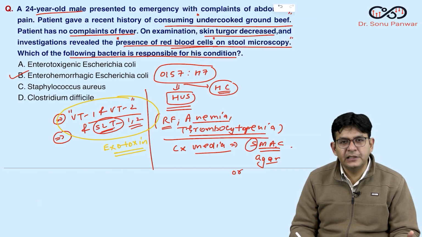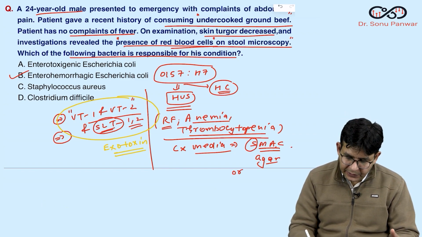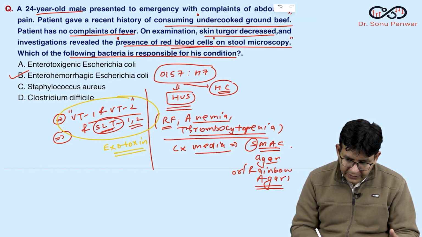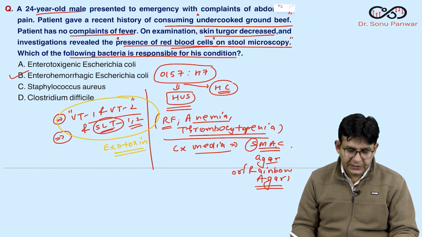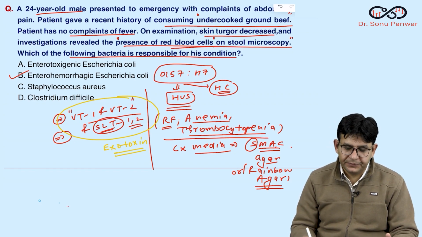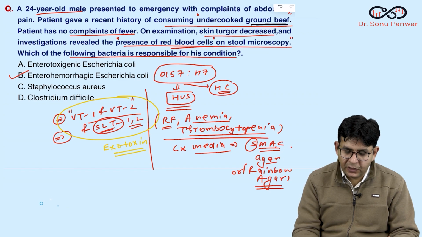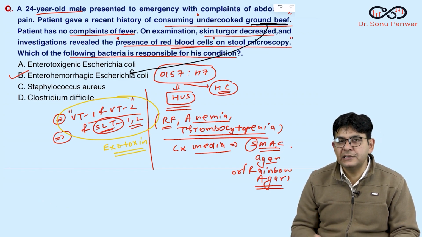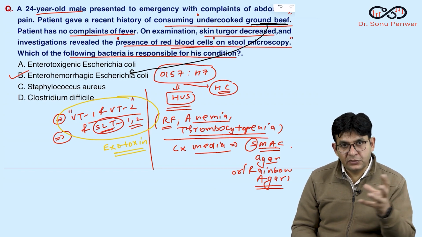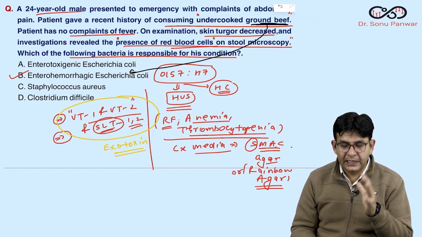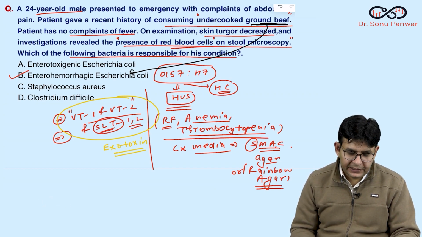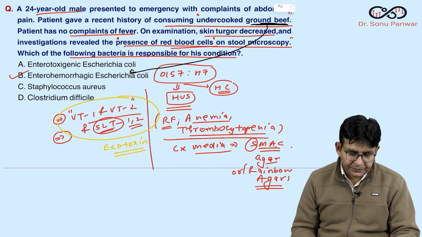Other than SMAC, you can use rainbow agar for this particular one. Is it fine, guys? So the answer is B. And this characteristic history also associates with this only. So next time, this association should also be in your mind, that eating this particular product can lead to enterohemorrhagic E. coli infection. Is it fine, guys?